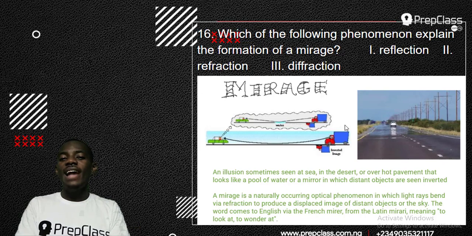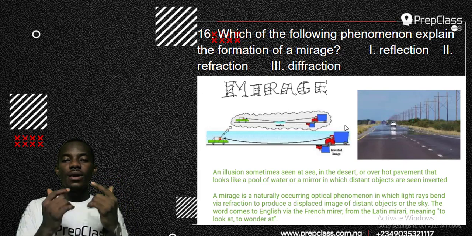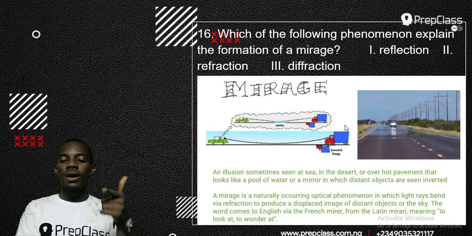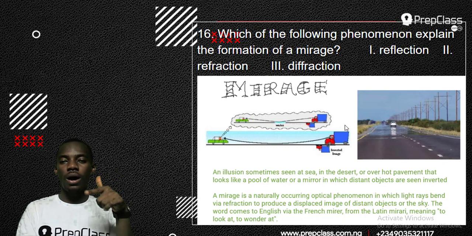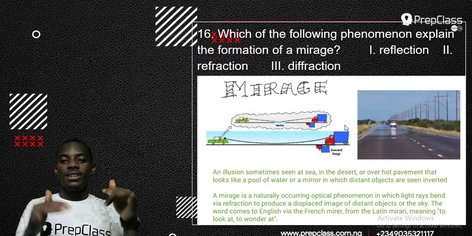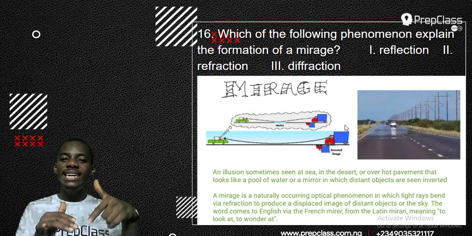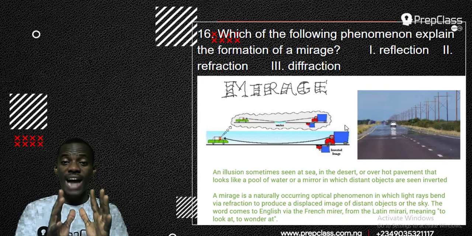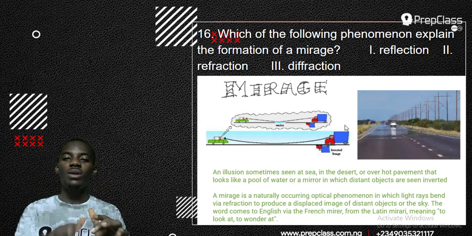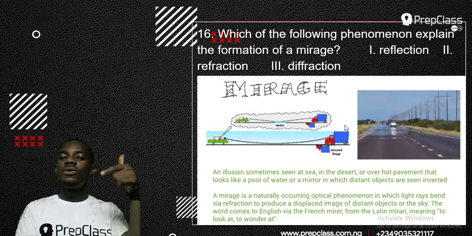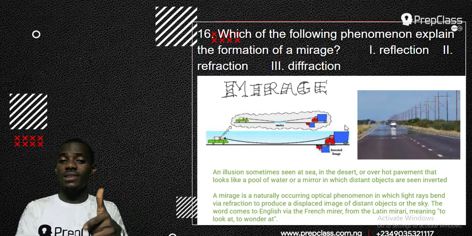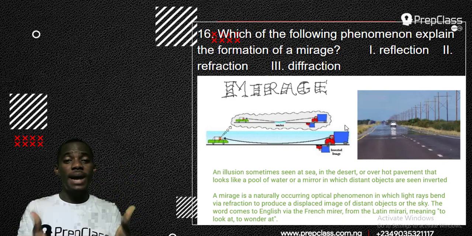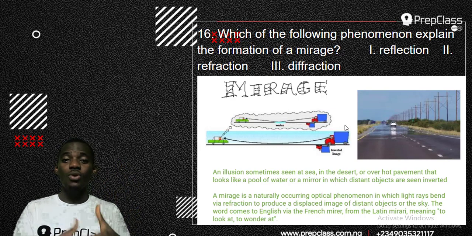And you may be wondering why am I saying refraction? Refraction is the bending of wave. When the light wave coming from the sun gets to the heated road, the earth wave on the road bends the ray of the sun. So what I said is that the road is heated, right? Now, when the road is heated, it produces waves, right? Those waves are moving like water, but when the ray of the sun gets to the earth medium, you know, refraction is the bending of wave when it moves from a medium into another medium.